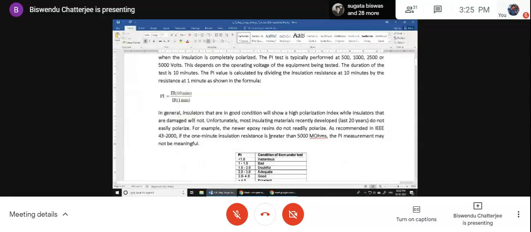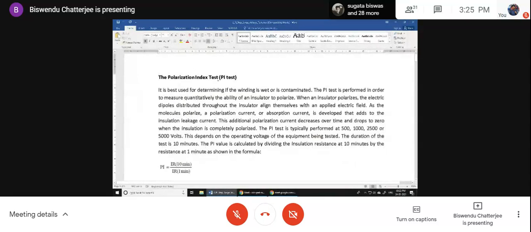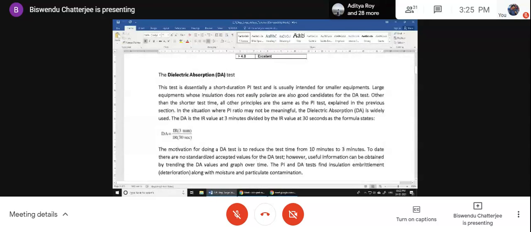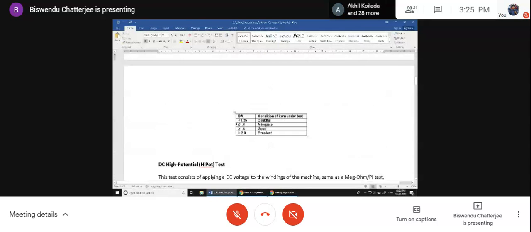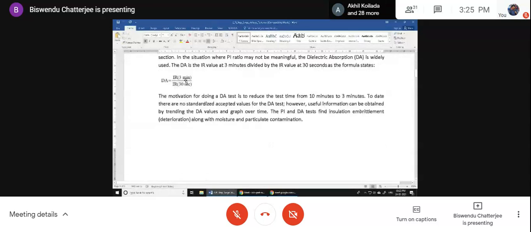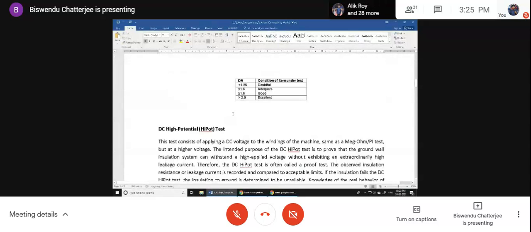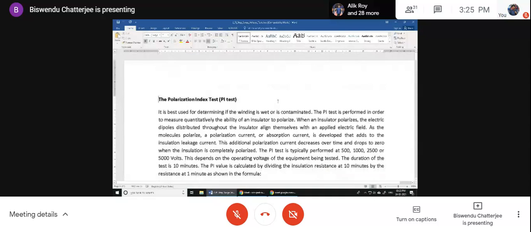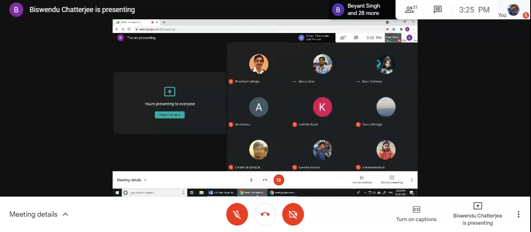The polarization index comes from the polarization, which is for more time. If you see, it is 10 minutes by 1 minute. Dielectric absorption is for short time. See, it is only 3 minutes by 30 seconds. High potential tests are there. There are several types of tests. In the next class, we will explain these things. Okay. So that's enough for today.